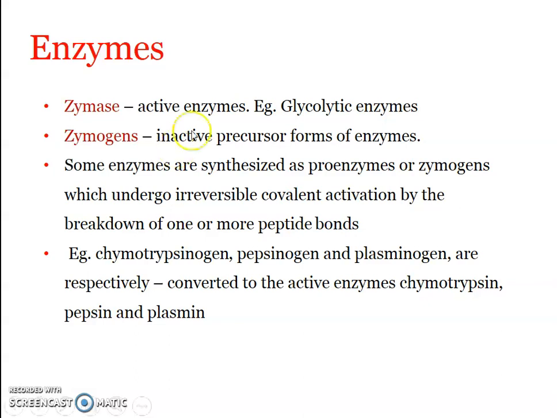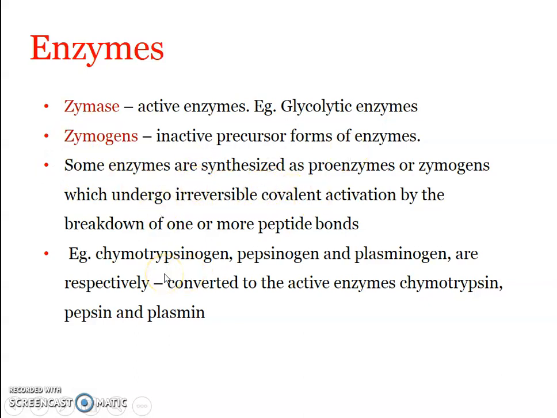Okay, so these zymogens become activated, and during this process they undergo an irreversible activation by the breakdown of one or more peptide bonds in the zymogens. So when they are activated by certain agents, what happens during that process? Certain peptide bonds get broken, and this will result in an irreversible activation. Once zymogens are activated to form the proper active enzymes, they cannot go back and become zymogens later. So this is an irreversible activation.